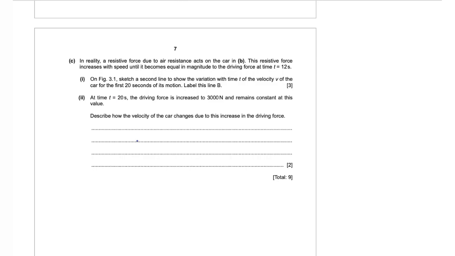So we can write that due to increase in the driving force, the car is going to accelerate, but due to also rise in the resistive force that acts on the car, the new terminal velocity is going to be a higher one or an increased one. Alright, terminal velocity is the stage where all the forces that act on the car get balanced and the car continues to move at a constant speed.